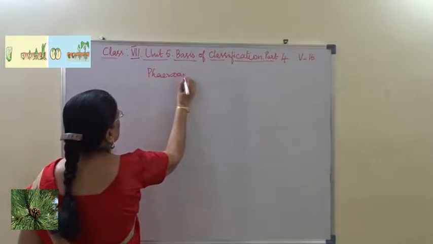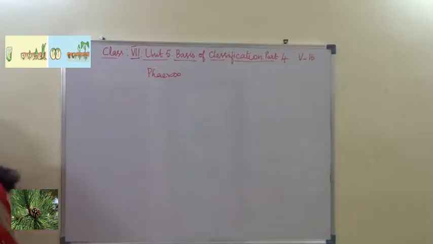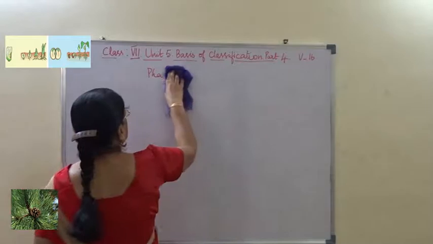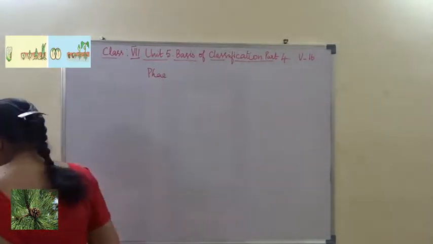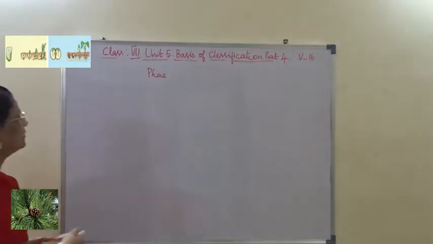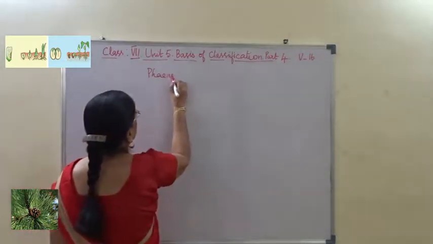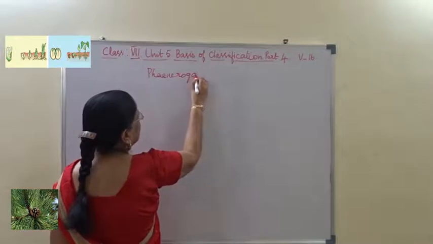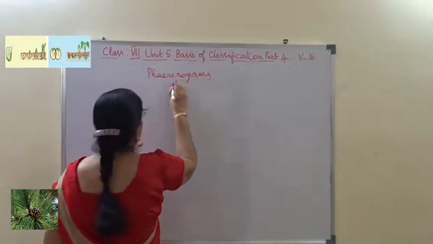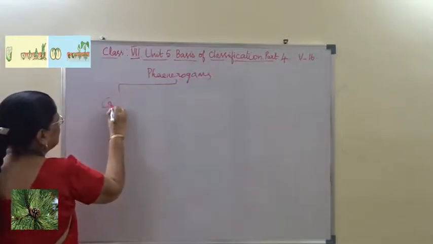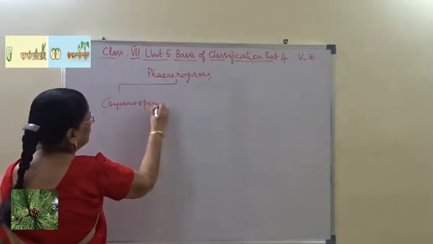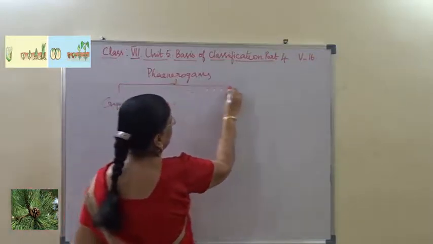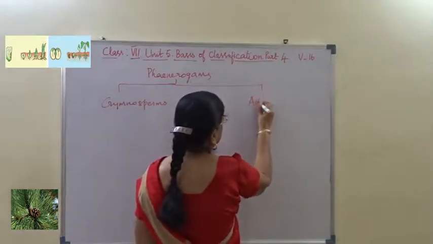Phanerogams, where it is gymnosperm and angiosperm.